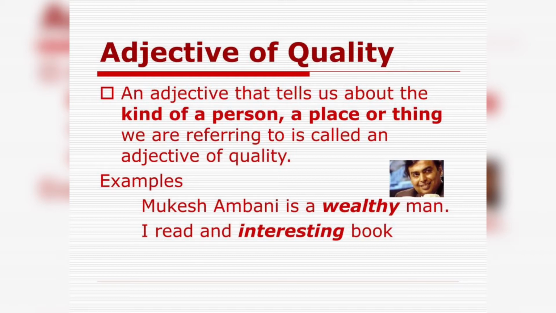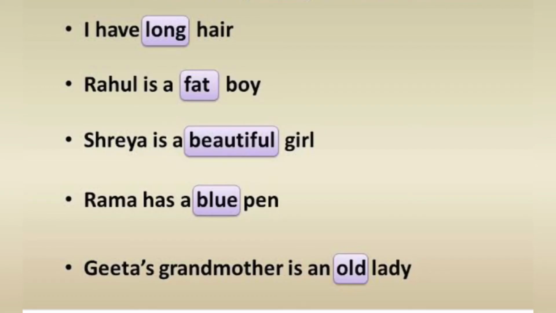I read an interesting book. Now, are you reading a book which is interesting or boring? It is an interesting book. So what kind of book is it? Interesting. So adjective of quality refers to what kind of noun it is. I'm sure you're clear. Let's learn with another example. I have long hair. Now, what kind of hair do I have? Long hair.